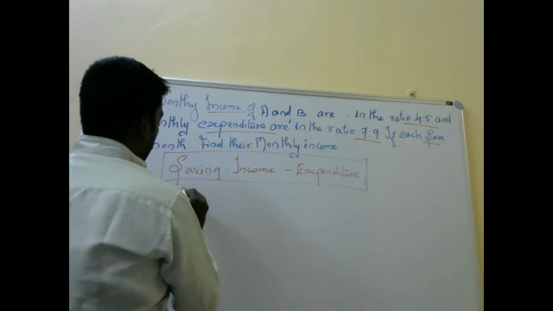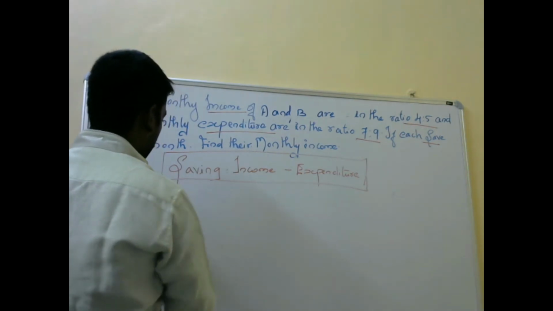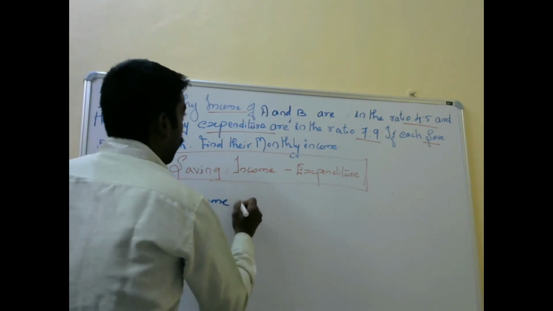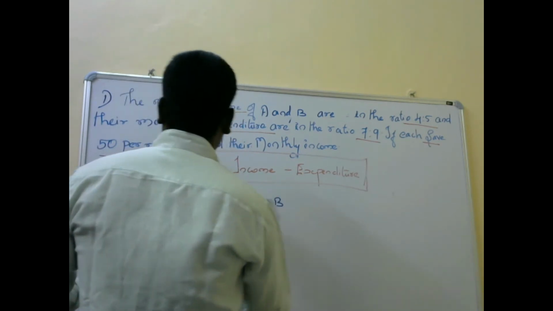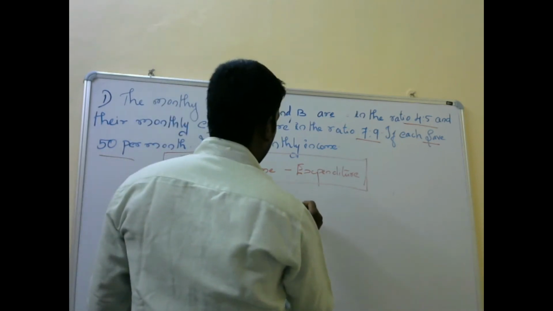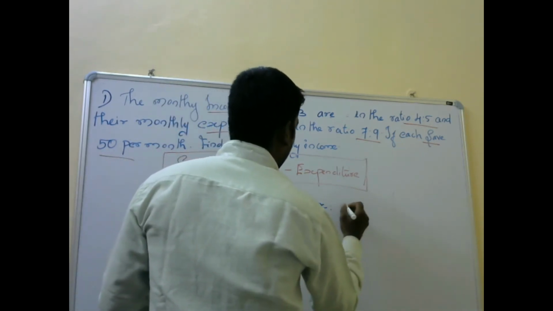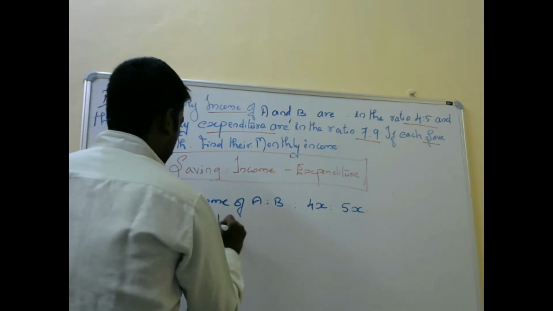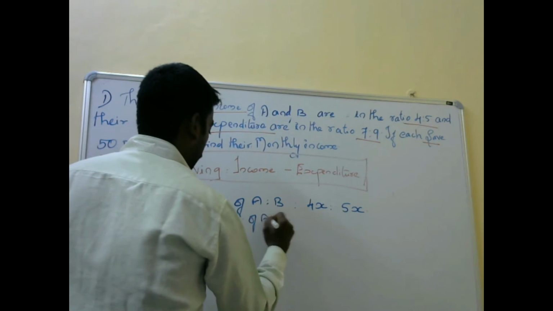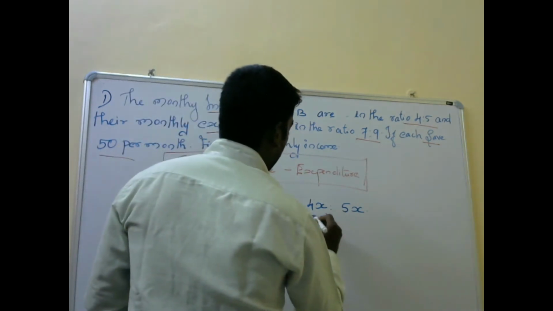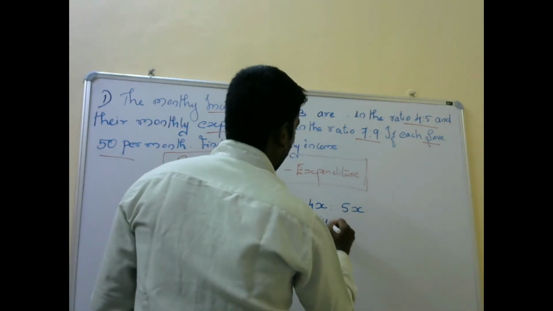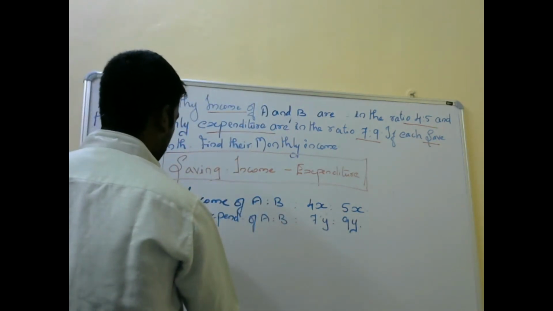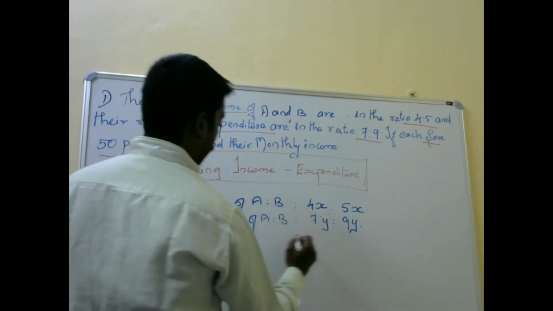Let the income of A and B be 4x and 5x, and let the expenditure of A and B be 7y and 9y, and the savings is 50 per month.